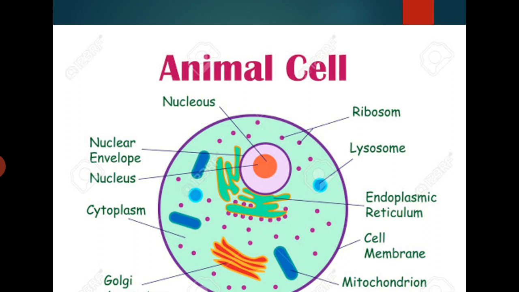It is a colorless, homogeneous, translucent, amorphous and colloidal fluid. It is composed of various molecules such as water, salts of sodium, potassium and other metals and organic compounds such as carbohydrates, lipids, proteins, nucleoproteins, nucleic acids and enzymes.